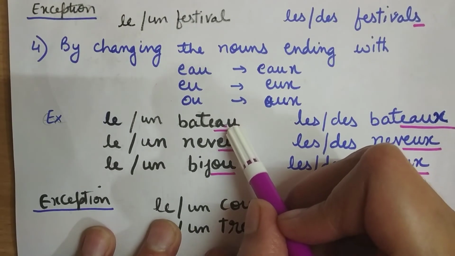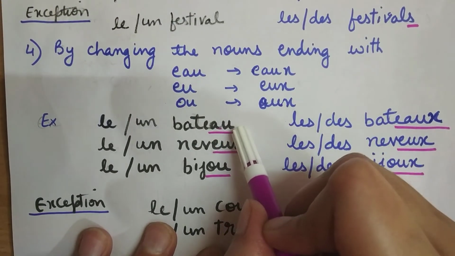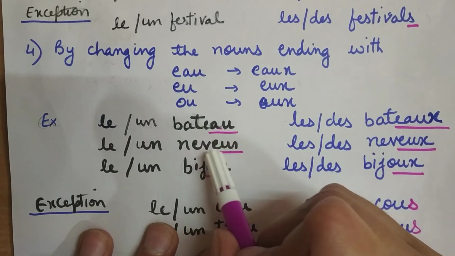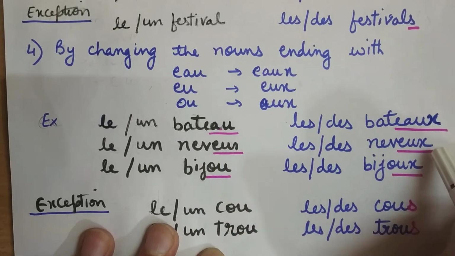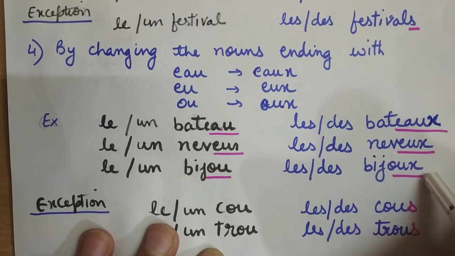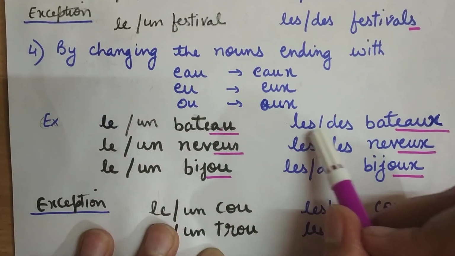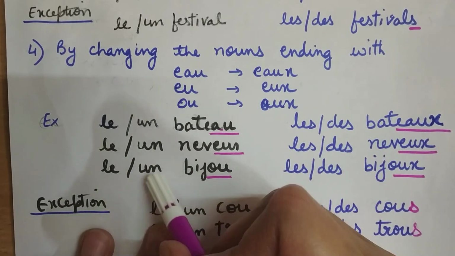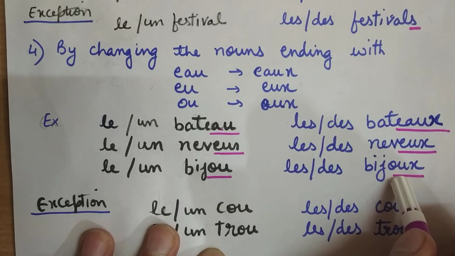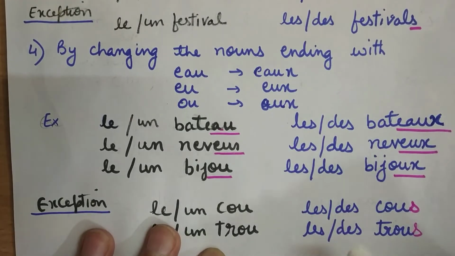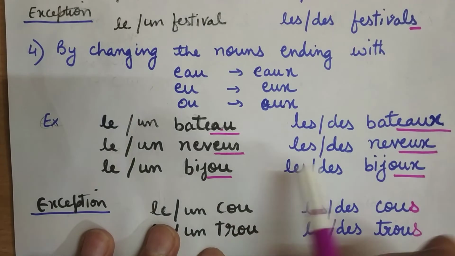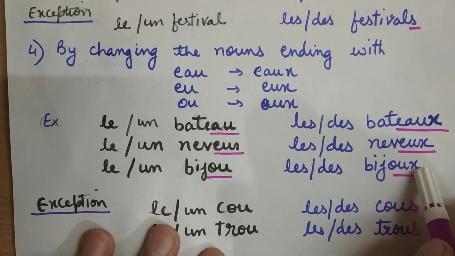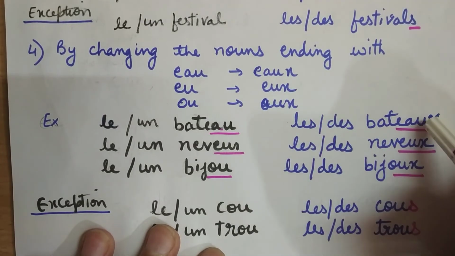Now let's see the nouns. It is ending with EAU, so we will write EAUX. Here EU is there, we write EUX. OU is there, OUX. So it becomes le, un bâton, les, des bâtons. Le, un neveu, les, des neveux. Le, un bijou, les, des bijoux. Okay, the pronunciation doesn't change, it remains the same. The only difference is we are putting X, with EAU, EUX or OUX. Okay, this is X if you're not able to understand my writing.